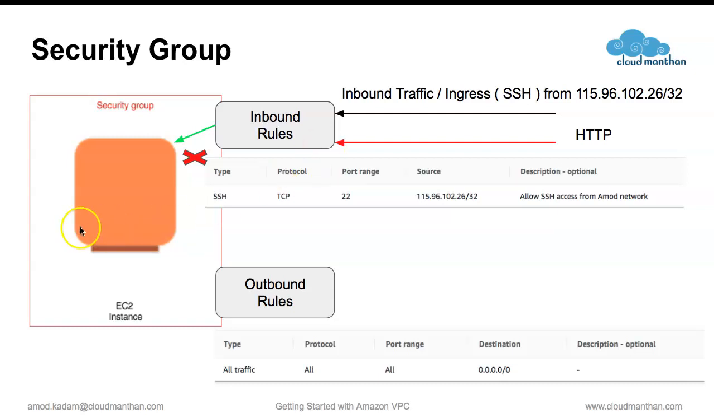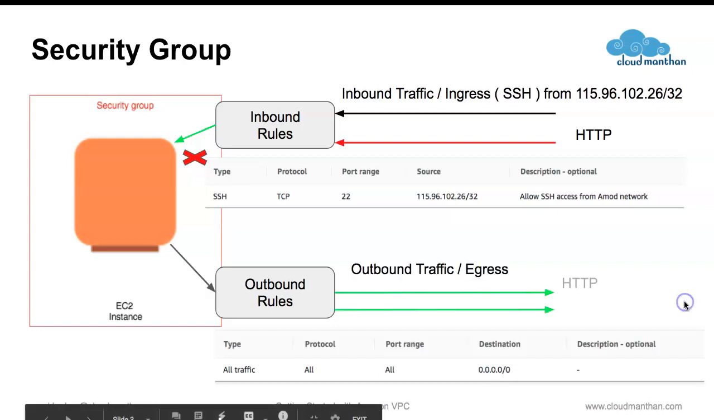Similarly, outbound rules control the traffic which goes out of the EC2 instance. Remember that this is something which needs to be initiated from the EC2 instance. So the outbound rules come into picture only when the EC2 instance initiates the traffic. In this case, the rule says type is all traffic, protocol all, port range all, and destination is 0.0.0.0/0. It means allow all traffic from this EC2 instance. So this way you can control inbound rules as well as outbound rules.